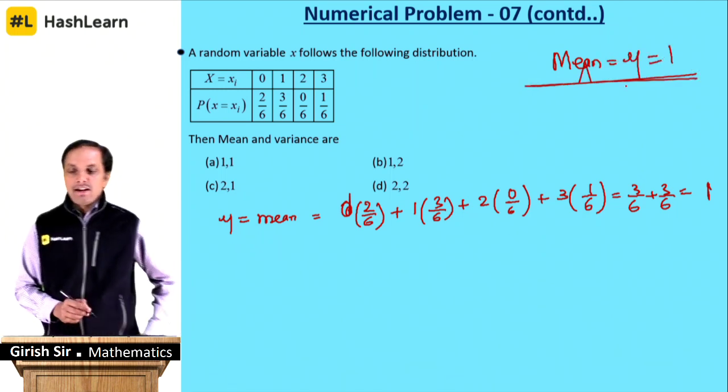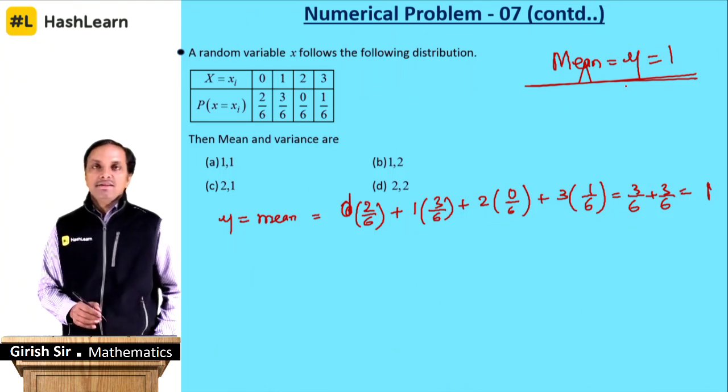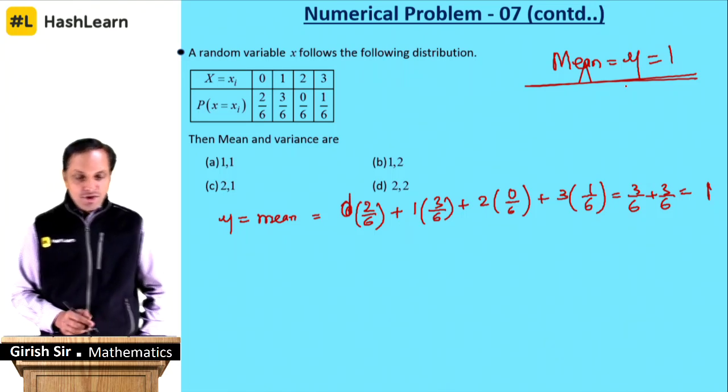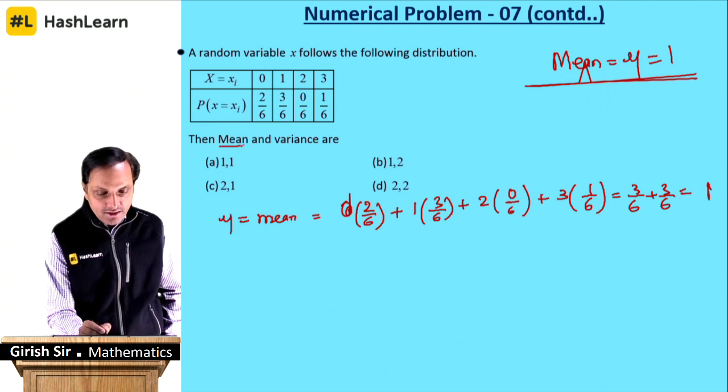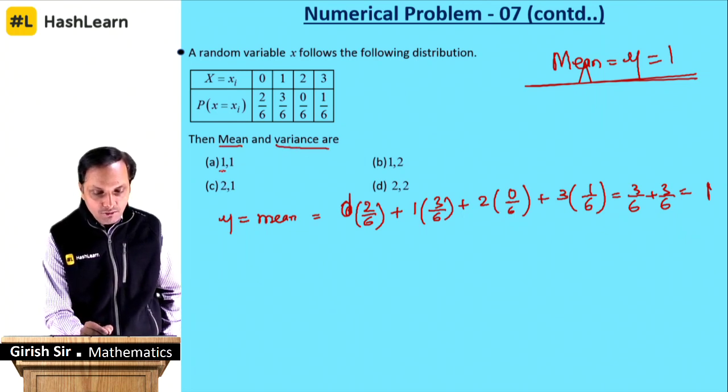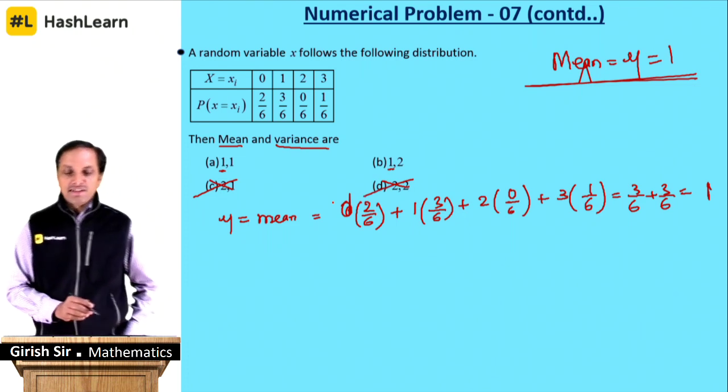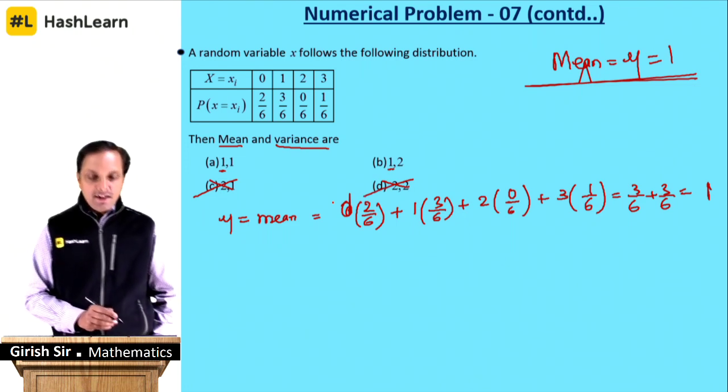So make a note of that, underline. You are getting the mean as 1. So in which option is the mean 1? Mean and variance you should take in order. Here the mean is 1, here also it is 1. So you can easily say your answer is not B, not C, not D.